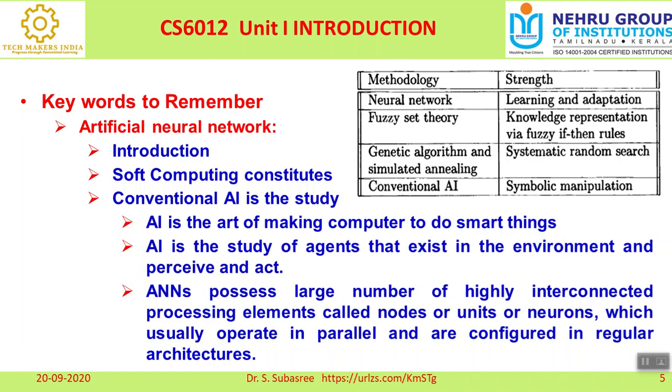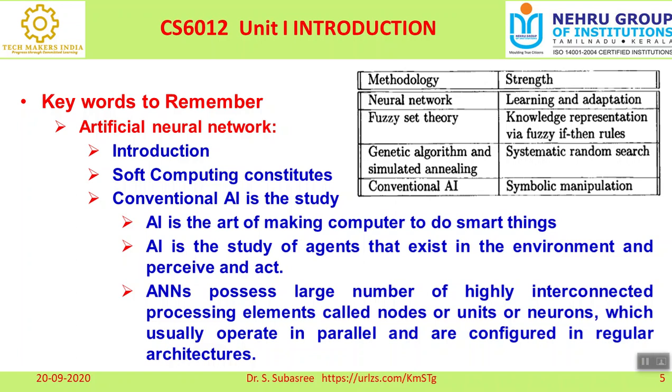We can combine anything, right? For example, neural can be integrated with fuzzy, or fuzzy can be integrated with genetic, or neural can be integrated with genetic. In any combination we can try and get the output. For example, I take one application, combine the neural fuzzy concept and get a result, and combine fuzzy and genetic together, apply to the application and get a result. I compare these two results, and whichever is better I can accept. There is nothing wrong in that. That is the flexibility of this soft computing mechanism.